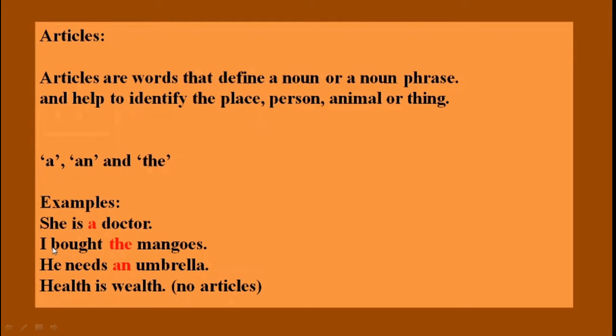Let's see the second example. I bought the mangoes. In this sentence, I have highlighted the article the. It also comes before a noun. Let's see the third example. He needs an umbrella. Here the article is an. In the last example, health is wealth, you will find the articles are not used. So there are some cases in which articles are not used. At the end of this video, you will also learn such cases.